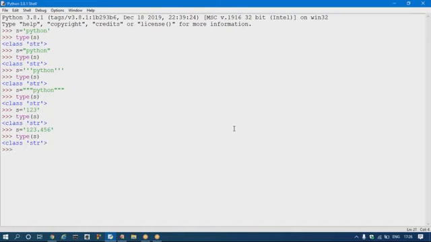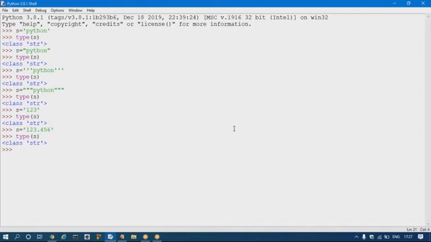Anything enclosed with single quote, double quote, or triple quotes is considered the string data type in Python. There is no character data type. Shagun and Kanchan, there is no character data type.